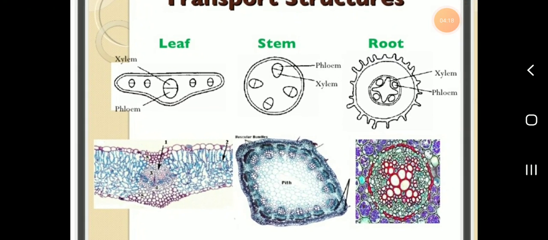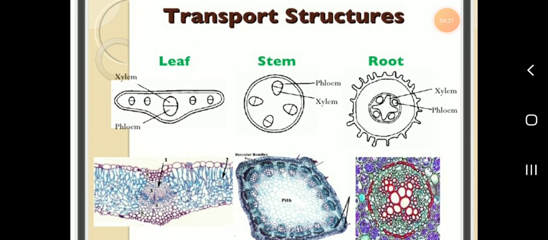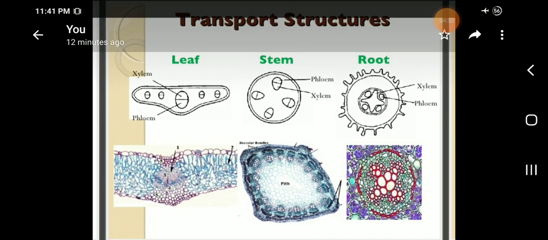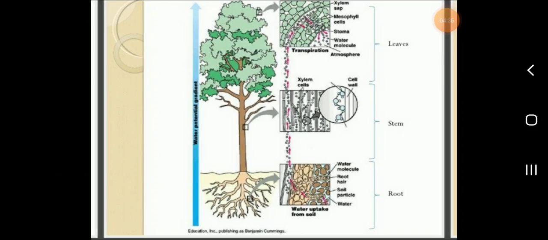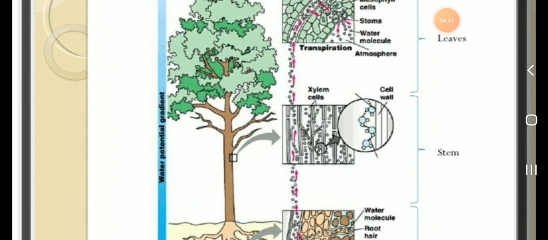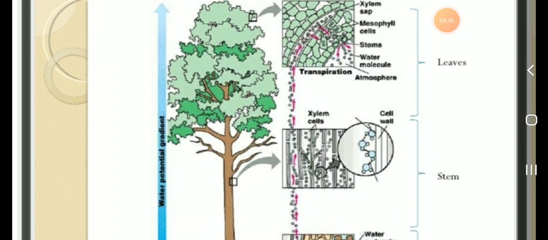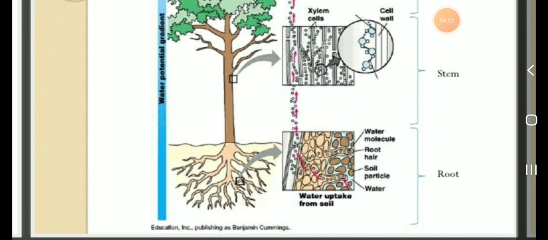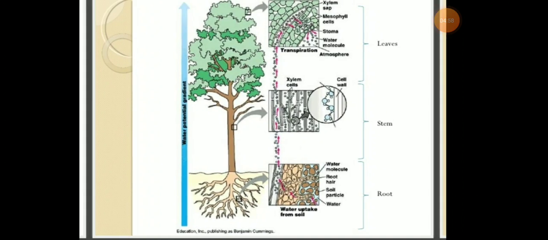Next, transport structure, students. Leaf, stem, root. Leaf: xylem and phloem. Stem: xylem and phloem. Root: xylem and phloem. This area is the section of leaf, stem and root. Then transport of water, students. How is water transported in a plant? Leaves, stem, cell wall, xylem cells, then root, water molecule, root hair, soil particle, water.